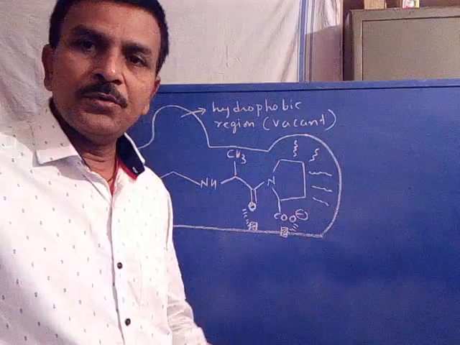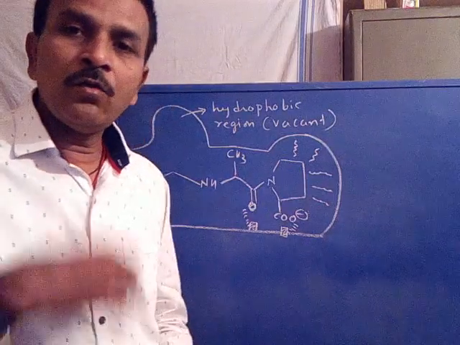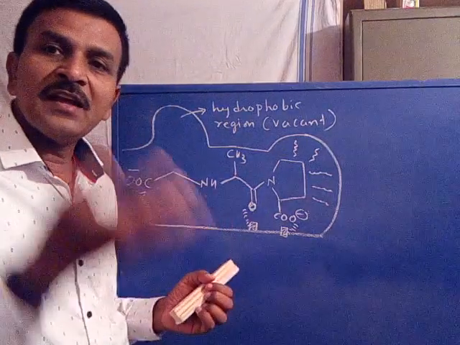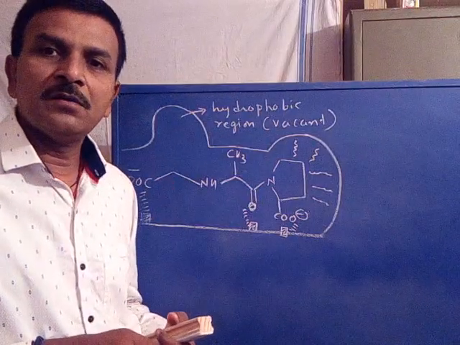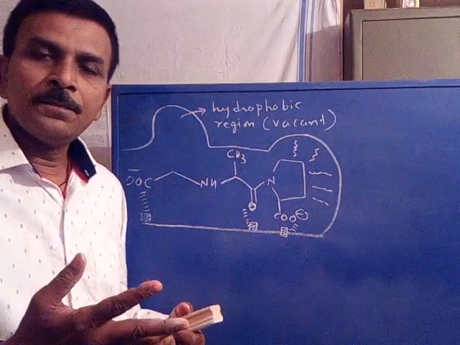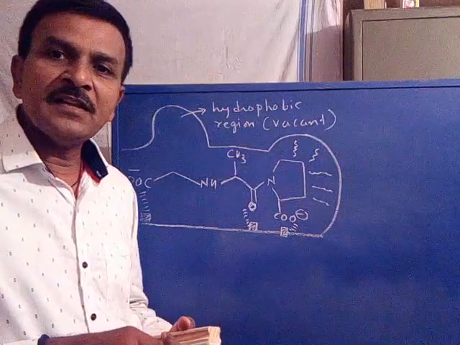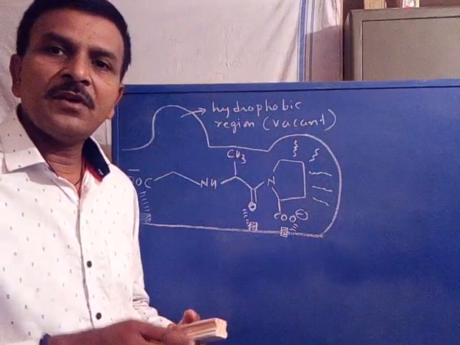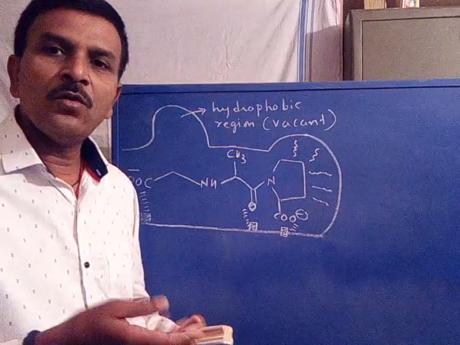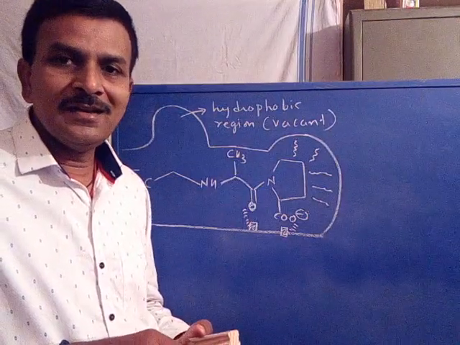Now we need to introduce one hydrophobic group in its structure, so that the vacant hydrophobic region of the target can interact with the extra hydrophobic group which we are going to introduce in the lead structure.